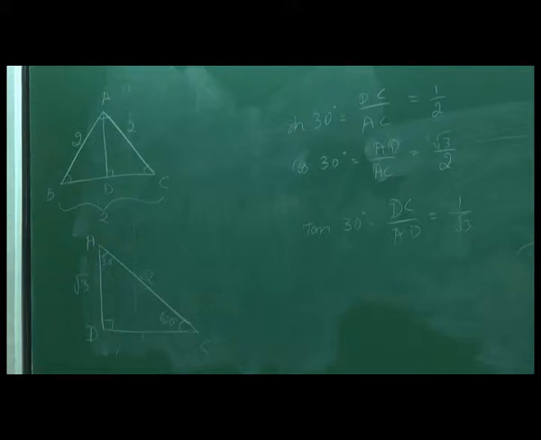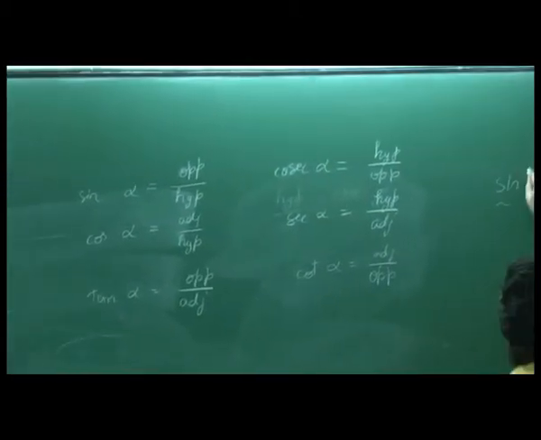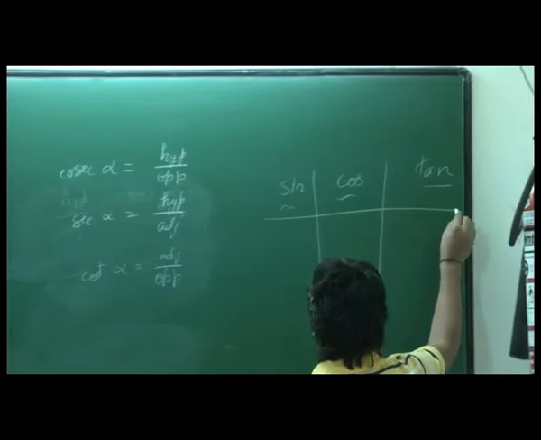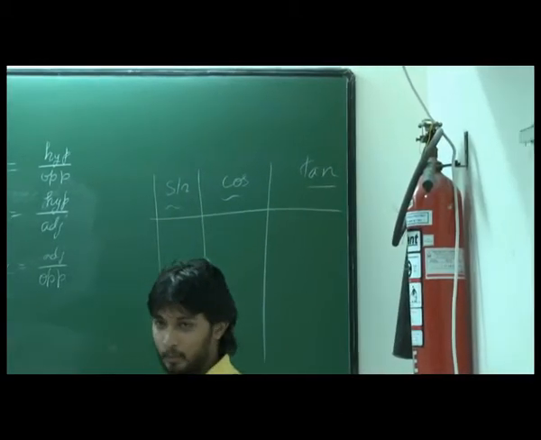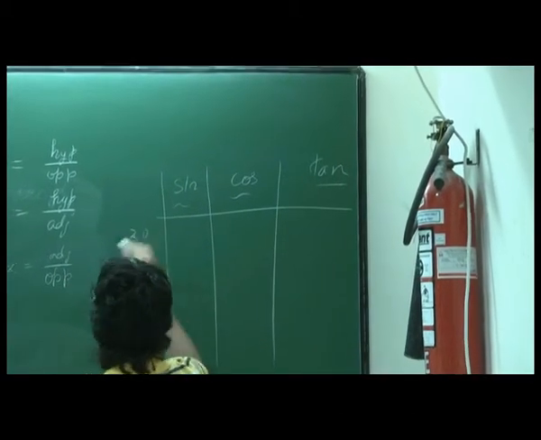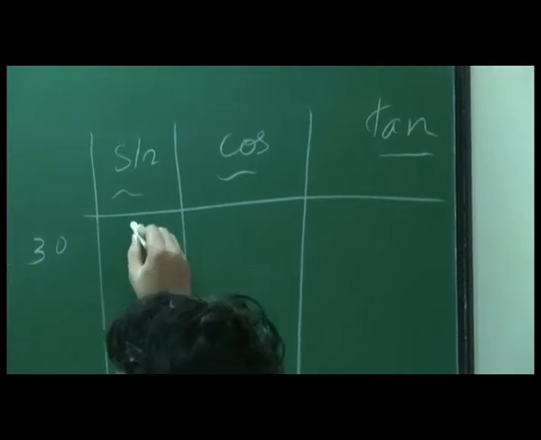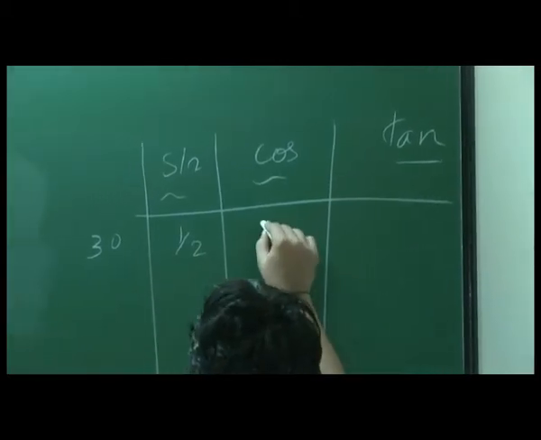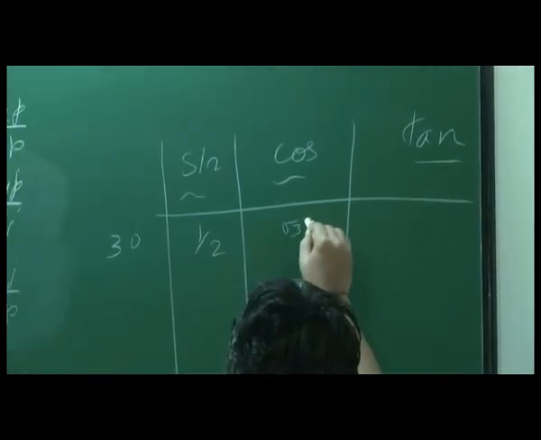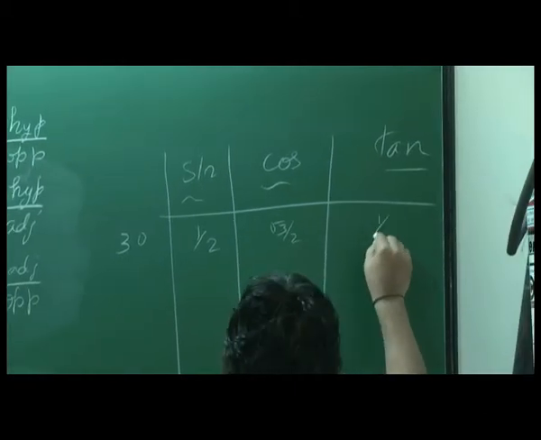Okay. Fine. So we have this sine, cos and tan. I'll not write the other 3 because once we know these values, the other values will be reciprocal, right? So for 30 we already found out: sin 30 is half, cos 30 is root 3 by 2, and tan 30 is 1 by root 3.